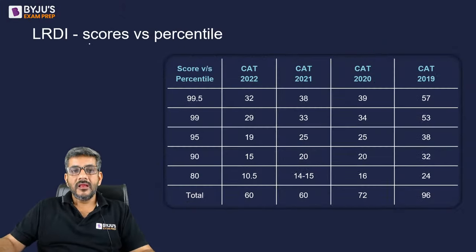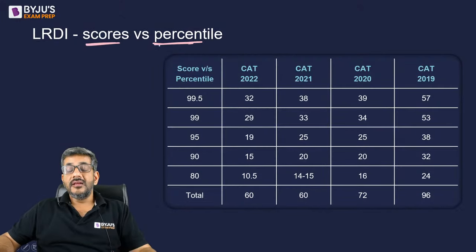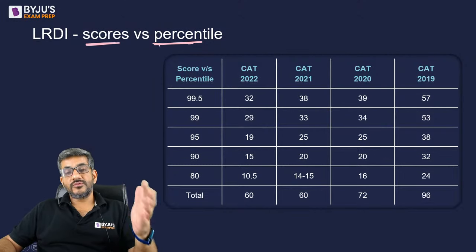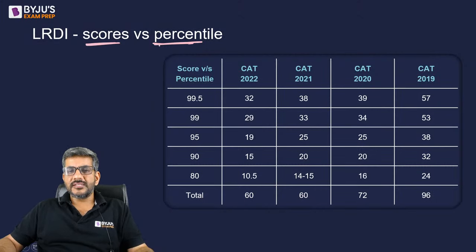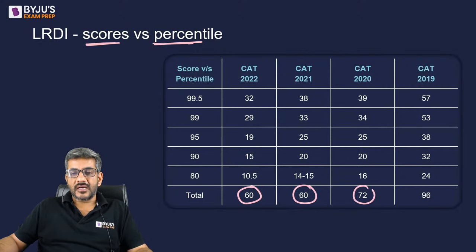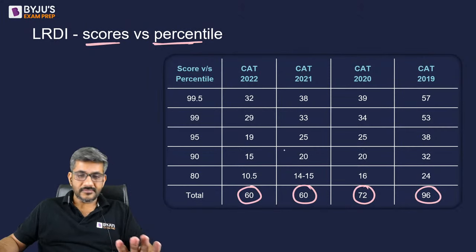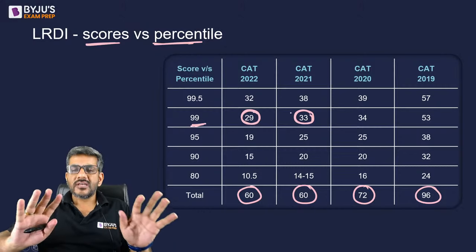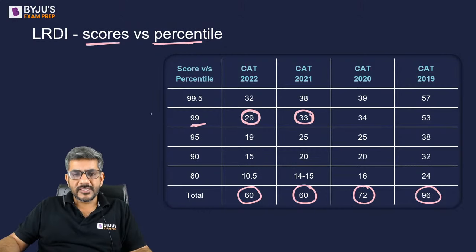The next thing is score versus percentile. At what score, what kind of percentile you could have got in CAT 2022, 21, 20 and before. This is what is mentioned in this table. So this row tells you the total marks out of which these scores are given. So if I talk about the recent two CATs, a 99 percentile was there at 29 marks in 2022 and at 33 marks in 2021, which is approximately 50 to 55% of the total. Right, everyone? I hope all of you can see that.